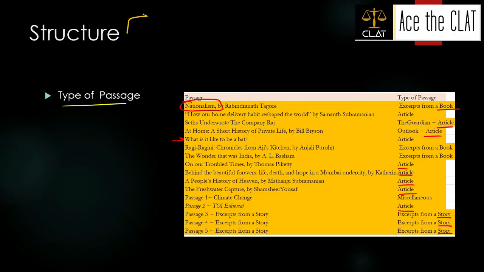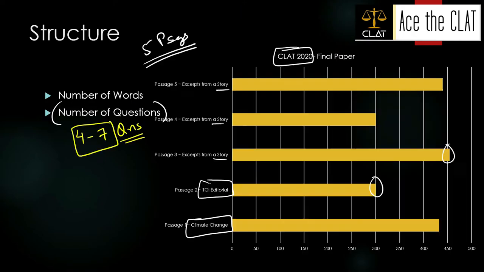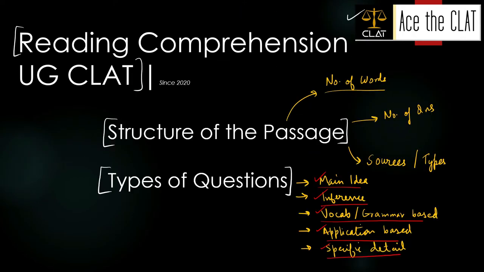So to sum up, guys, the length of the passages would be 300 to 450 words. The number of questions will range broadly from 5 to 6, and the types of passages are really varied. Now that we have discussed the structure of the passages, we will discuss the types of questions.